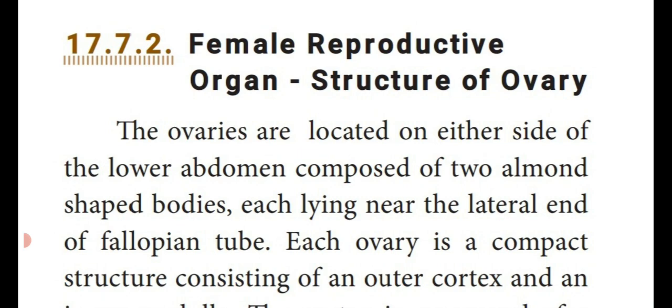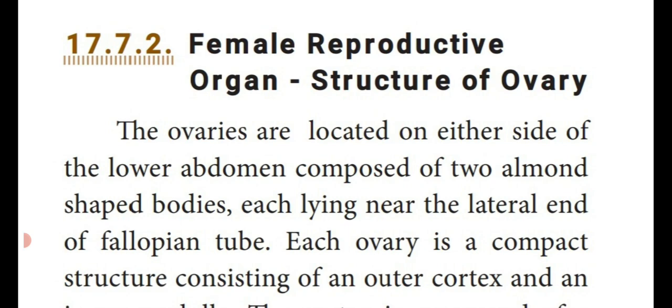The shape of the ovaries is almond shape. What is that one? Almond shaped bodies. So the ovaries are located on either side of the lower abdominal cavity.